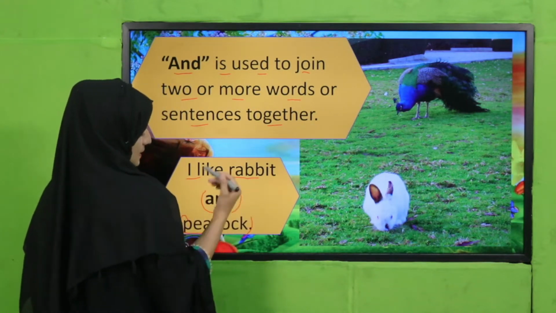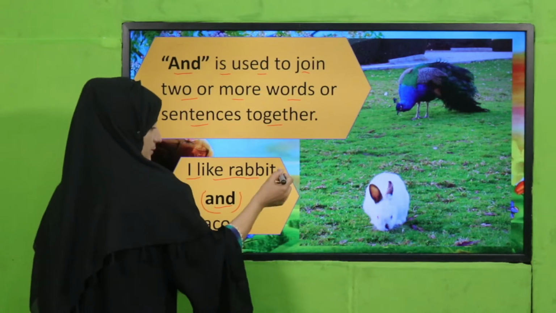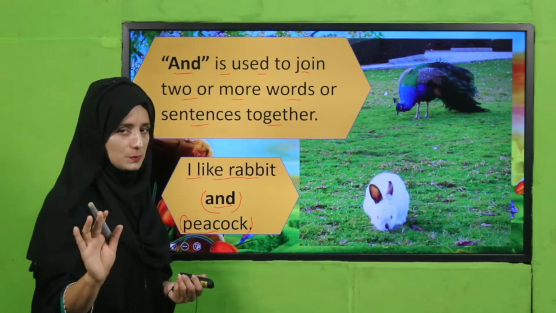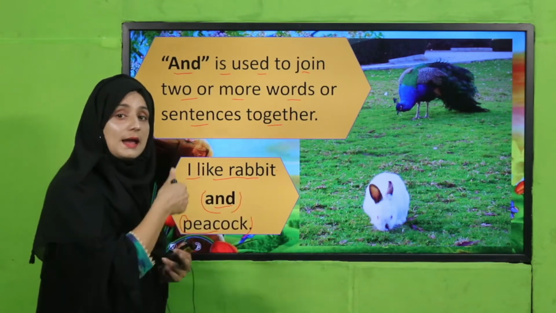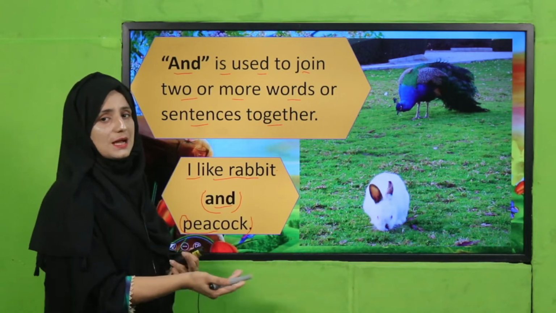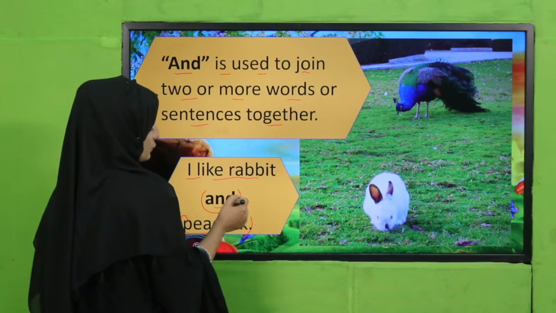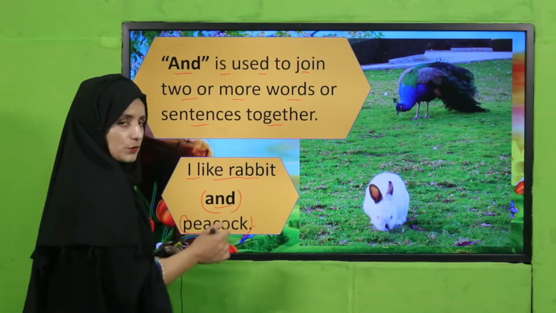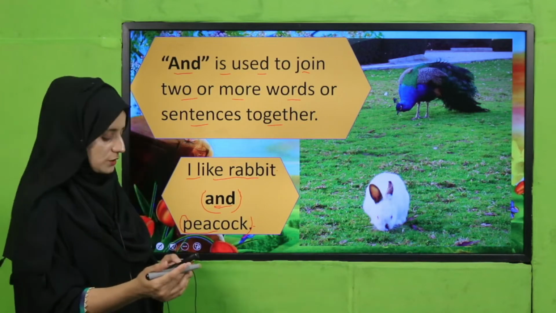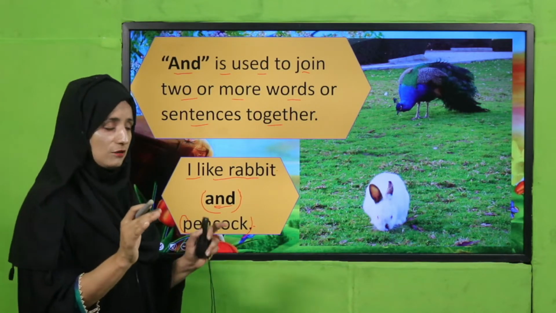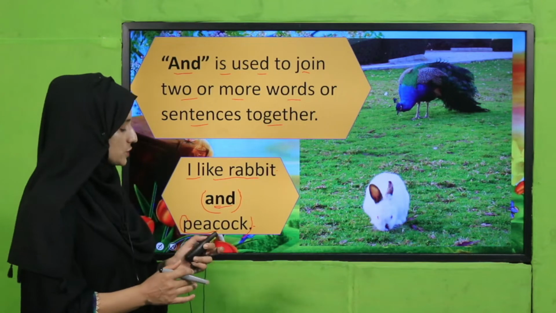I like rabbit is also an actual sentence, my dear students, but we are adding some other information also. That's why we have used and peacock. So and is used when we are adding other information. You must remember when we have to use and.